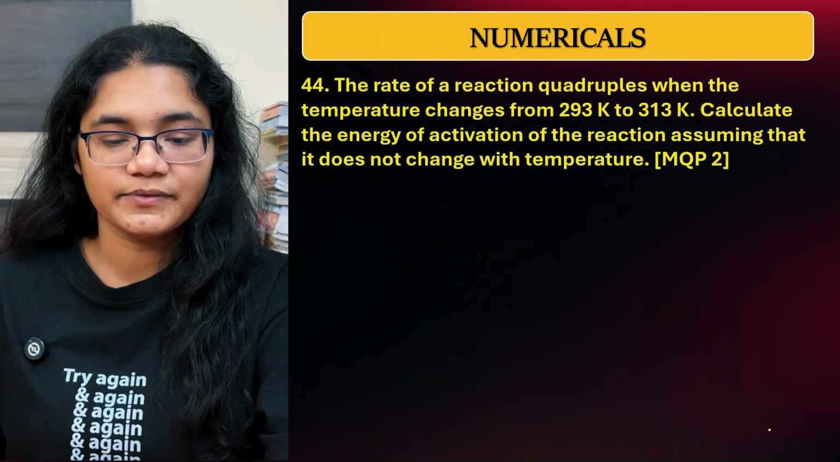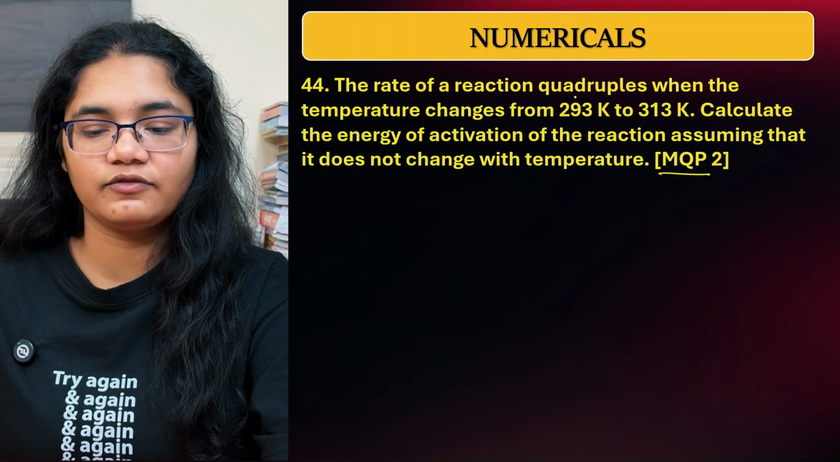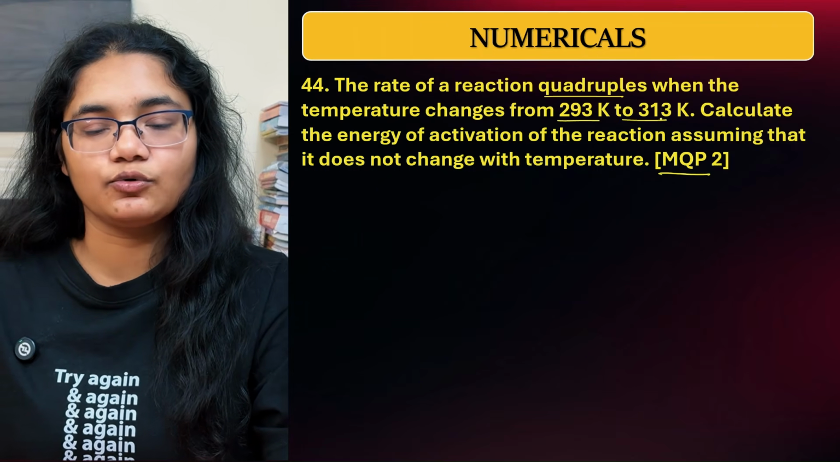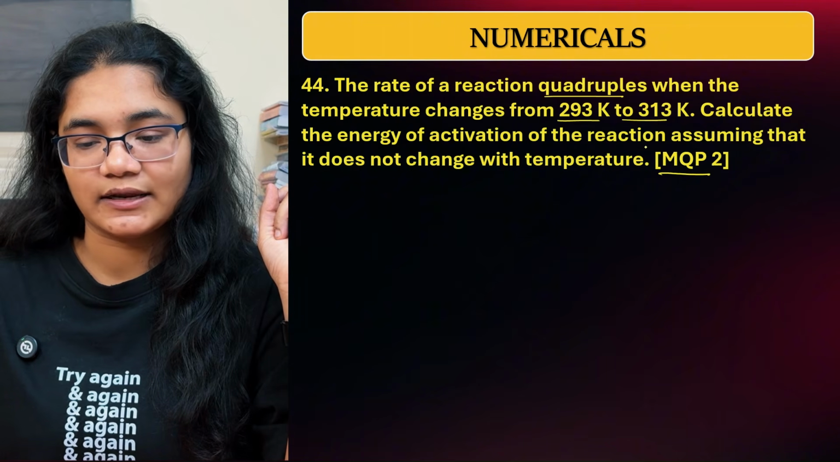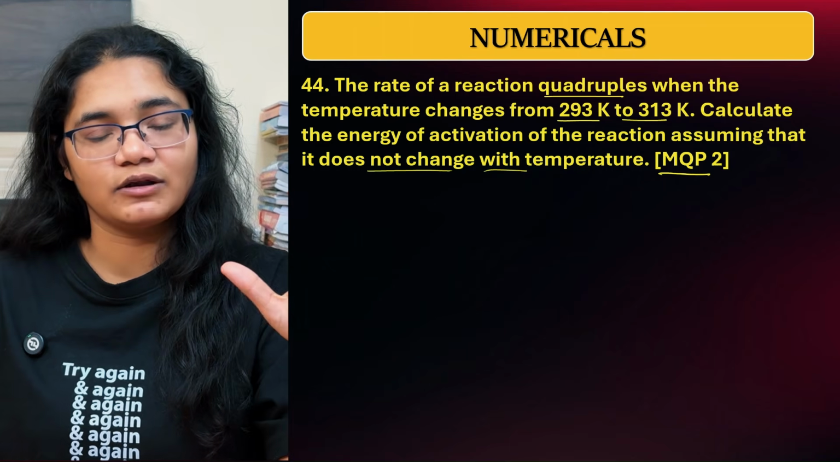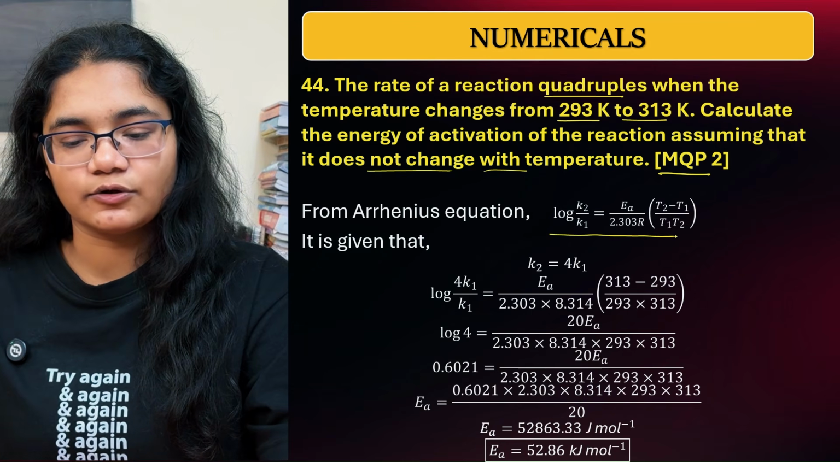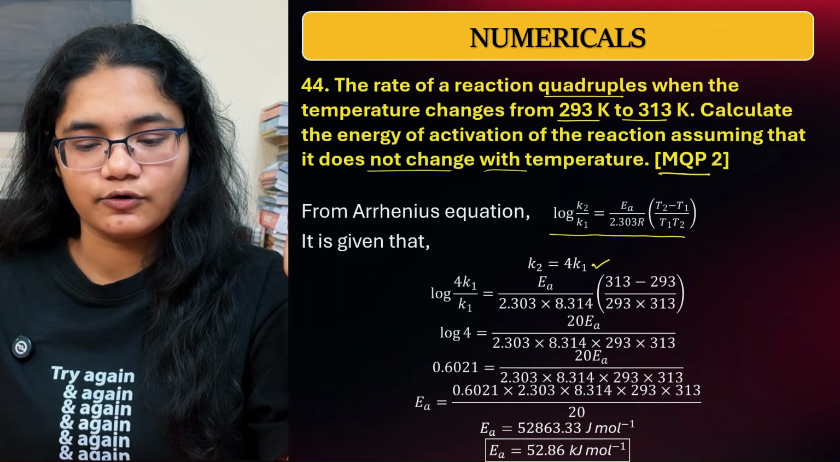Next question is from model question paper 2. The rate of the reaction quadruples when the temperature changes from 293 to 313 Kelvin. Calculate the energy of activation of the reaction, assuming that it does not change with the temperature. So this is also from the Arrhenius equation. The same formula we will use, but this time we'll calculate activation energy, right? It quadruples means K2 is equal to 4 times K1.